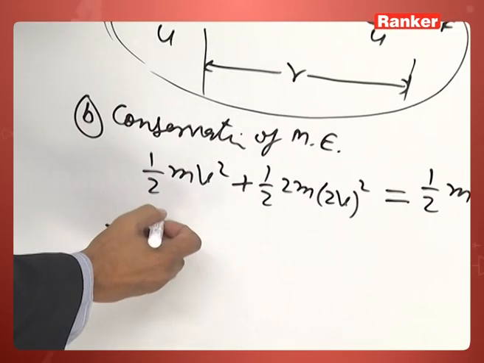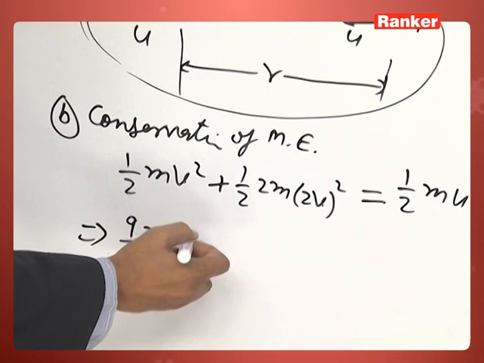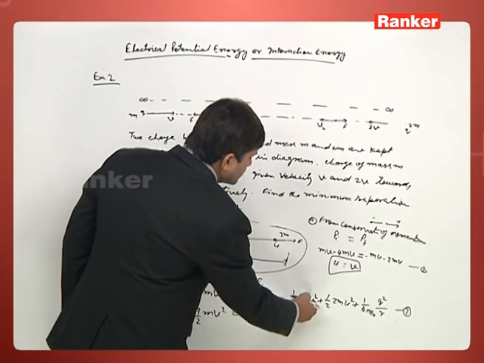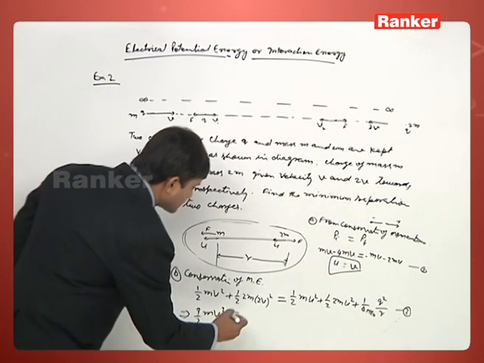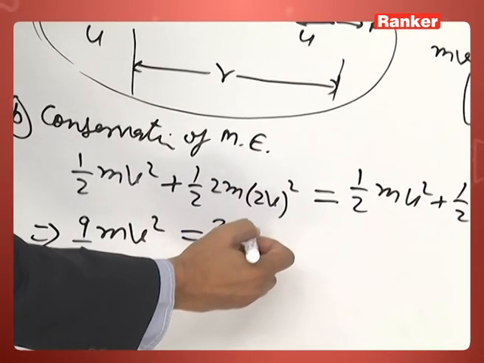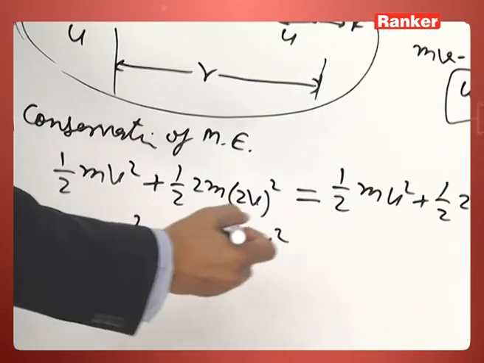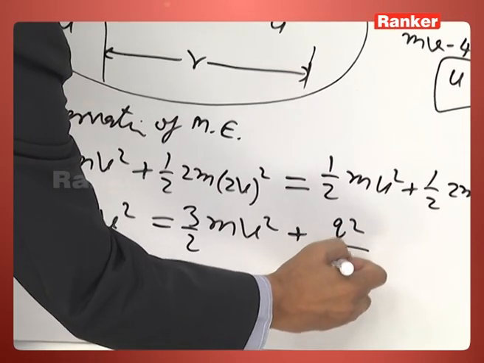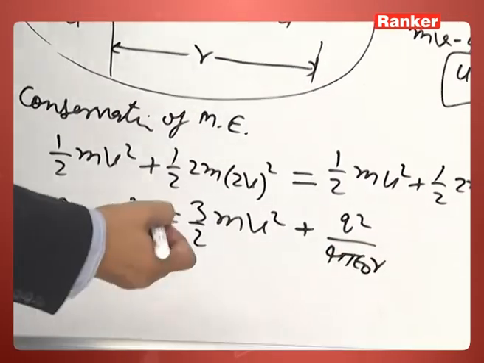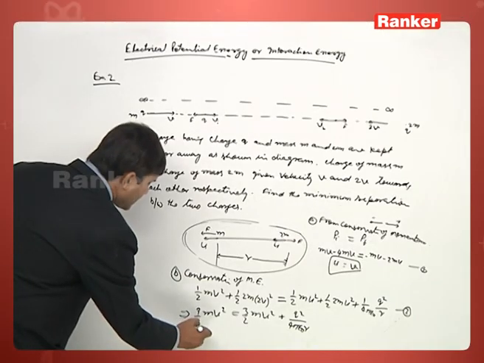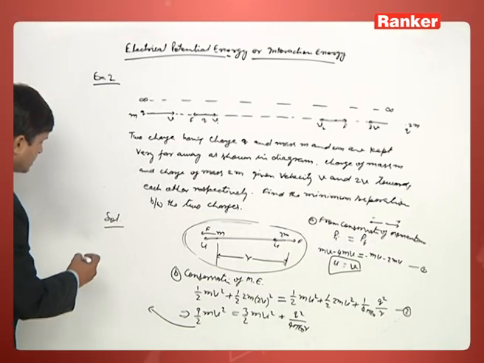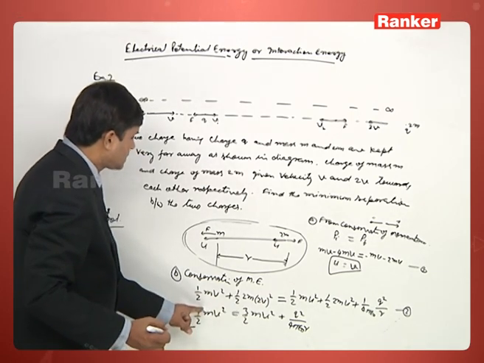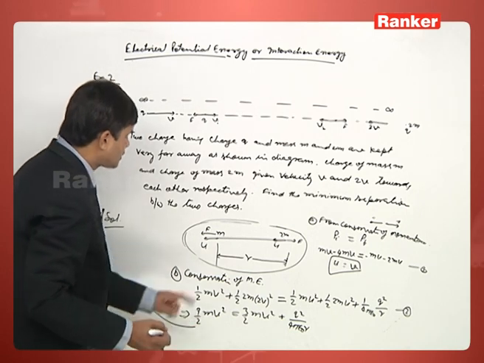Here it is 1 by 2 mv square plus 1 by 2 mv square, and u is equal to v. So 3 by 2 mv square, plus q square by 4 pi epsilon naught r. So from here we can calculate the value of r. So r will be, bring 3 to this side, it becomes 6 by 2, 6 by 2 means 3.